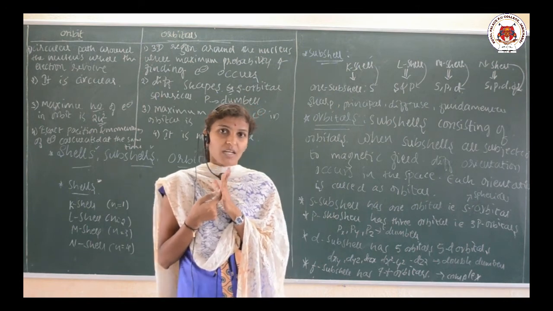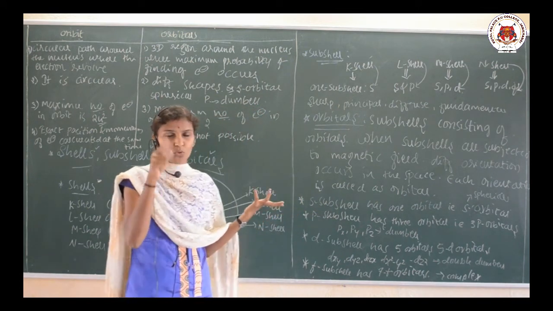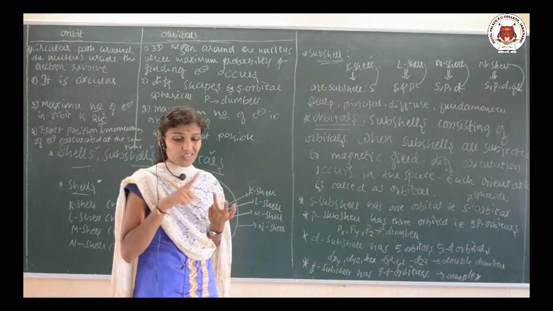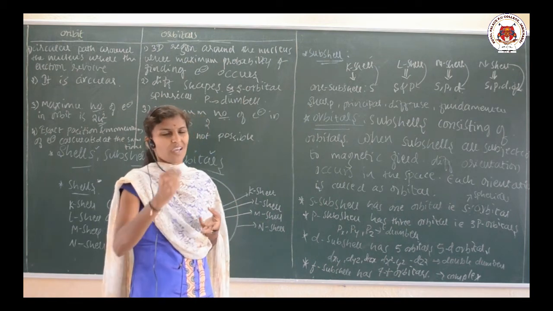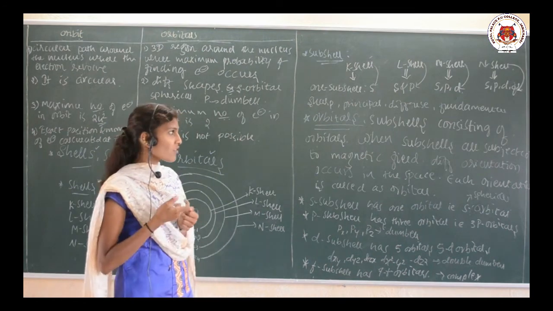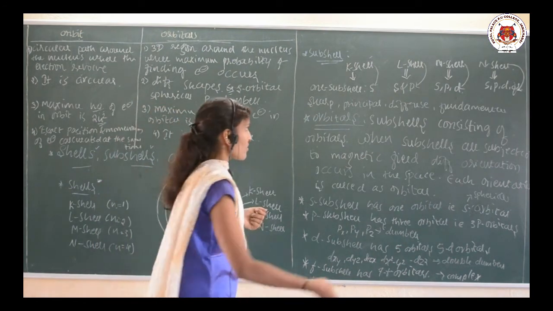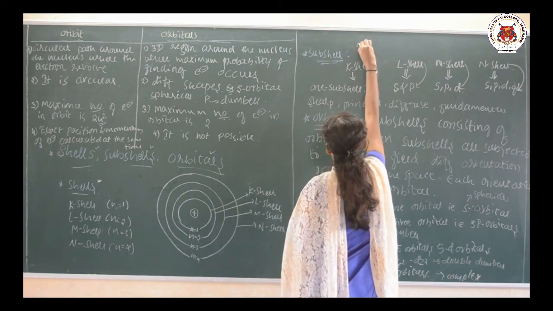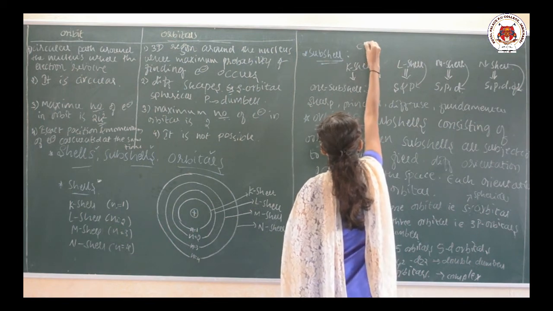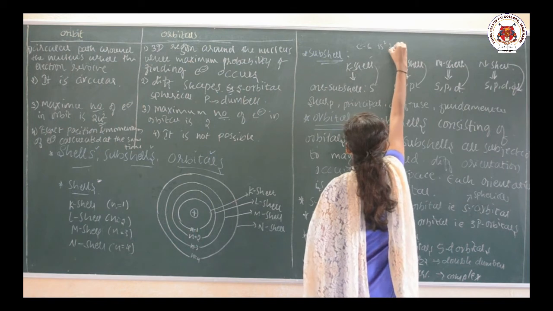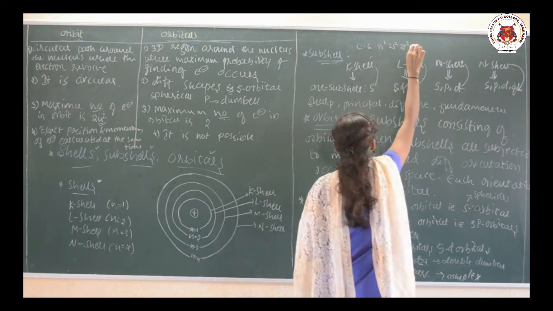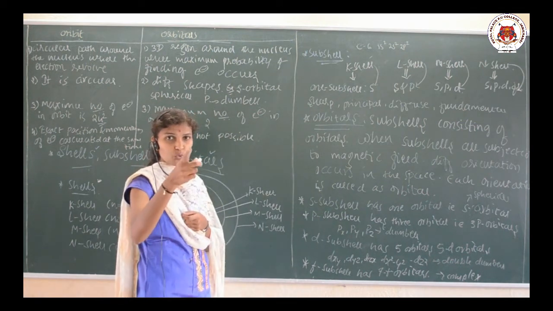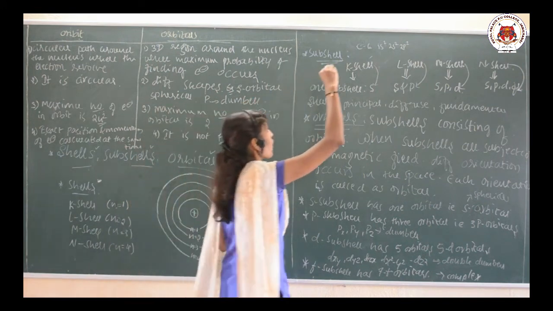Okay, keep in mind, and in one more class we will discuss how those are oriented and everything. So, now you need to know what is a cell, what is a subcell, what is an orbital. And one more point I will explain here only. As you might have learnt in your SSLC class, that is writing the electronic configuration. For example, you can take carbon 6: 1s2, 2s2, 2p2, yes or no? How are you taking the value of 2 for the s, 1s2? You are substituting 2 only for this s orbital.